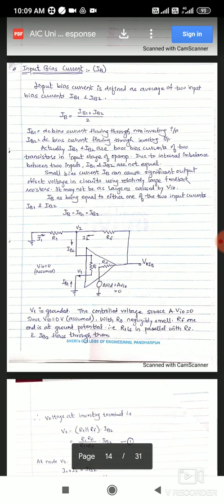Now, IB1 means what? IB1 means the DC bias current which is flowing through the non-inverting terminal, and IB2 means what? The DC bias current which is flowing through the inverting terminal.